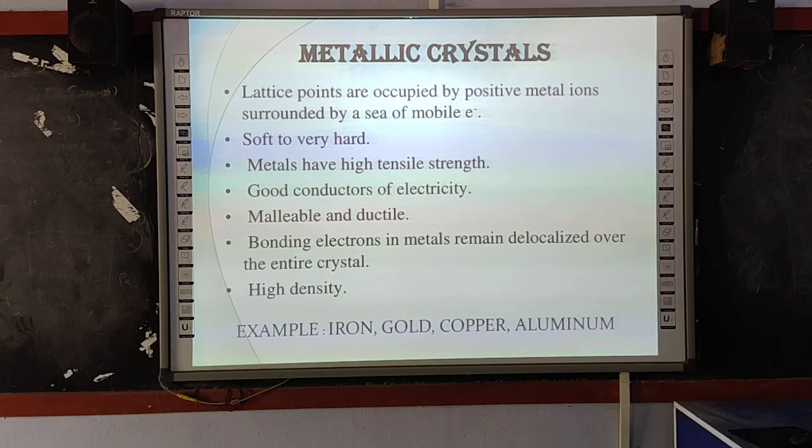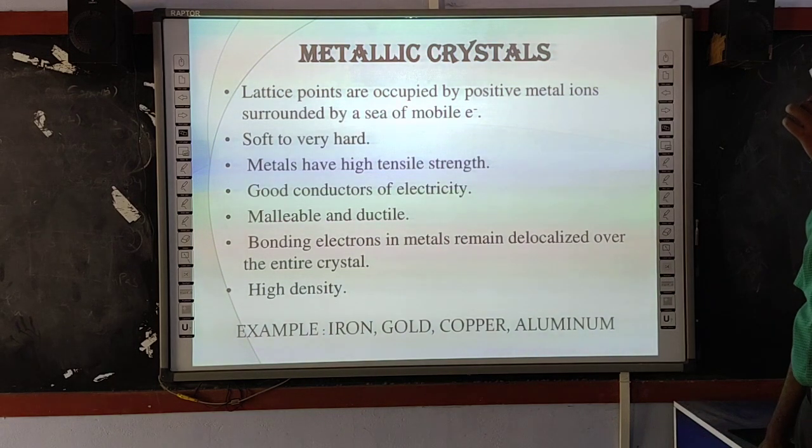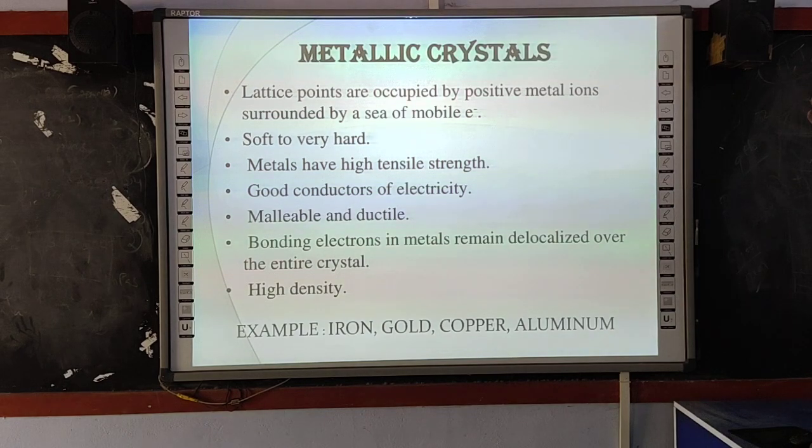Here, the lattice points are occupied only by positive metal ions, surrounded by a sea of electrons. In the ionic crystals, we have positive ions and negative ions, whereas here only the positive ions, which are surrounded by the electrons. These are very soft to very hard. These metals have very high tensile strength.